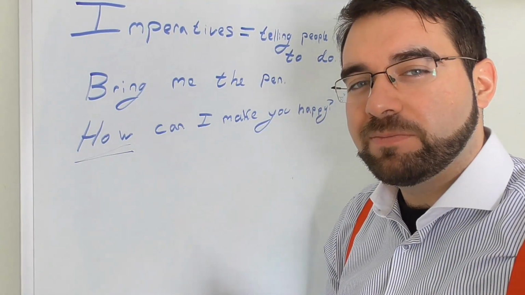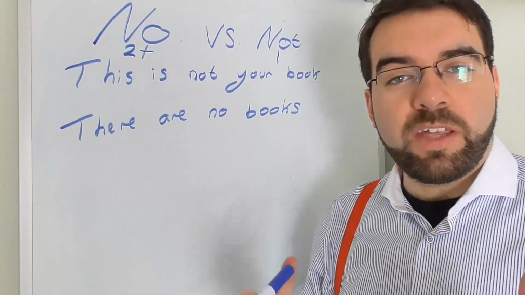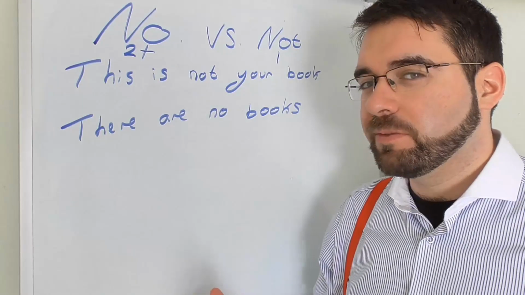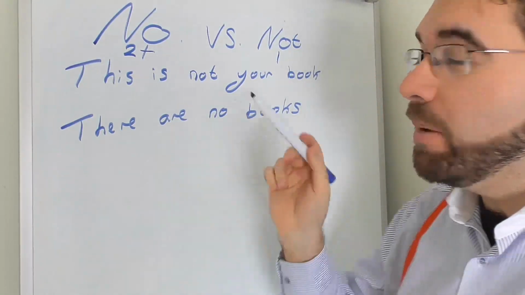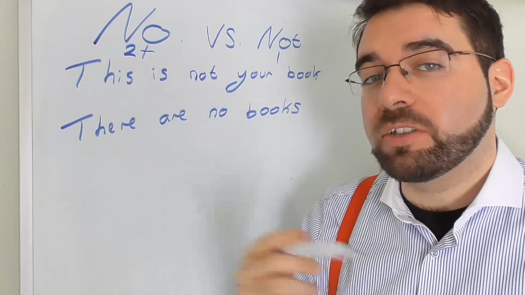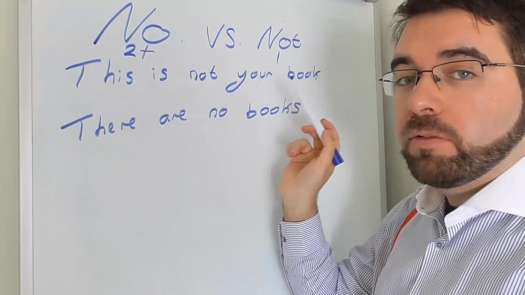How cool is that? So then let's look at no versus not and how to use them with nouns. So remember, plural and singular. Everything, the whole sentence revolves around plural or singular. How many are we dealing with? If it's 2 plus or 1.